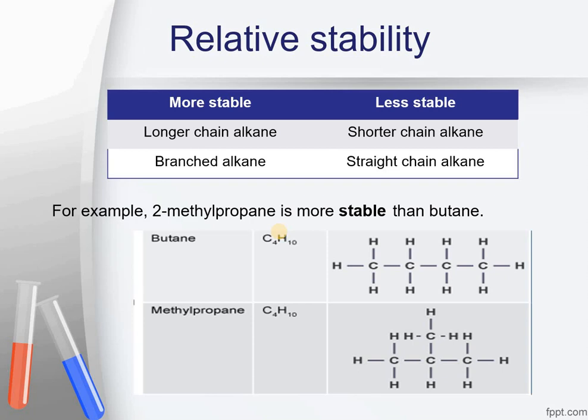We know that these branch chain alkanes usually have lesser surface area available for the reaction as compared to straight chain alkanes. That's why I told you that they are in the form of peas, or rounded structures, so they have lesser surface area available. Straight chains are susceptible to reactions more. They are more open for the reactions as compared to the branch chain alkanes, which are less open for the reactions. So these were some important physical properties that we have discussed for alkanes.